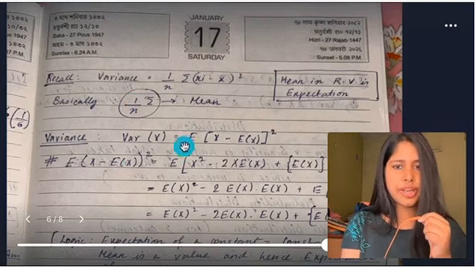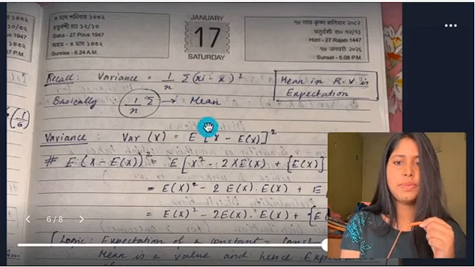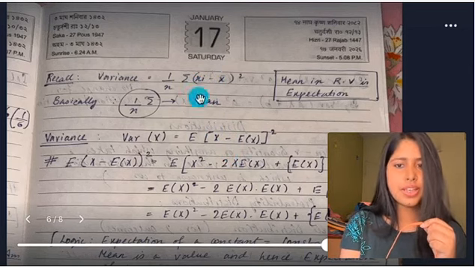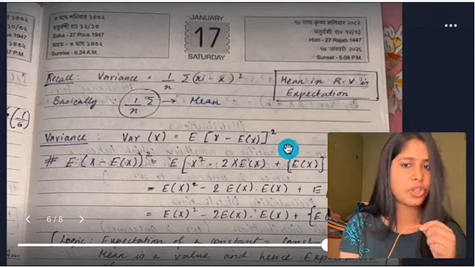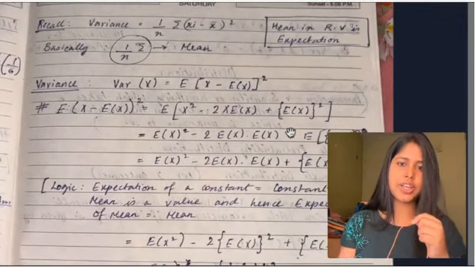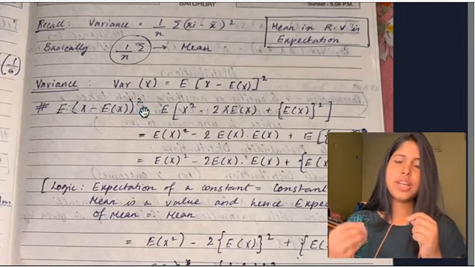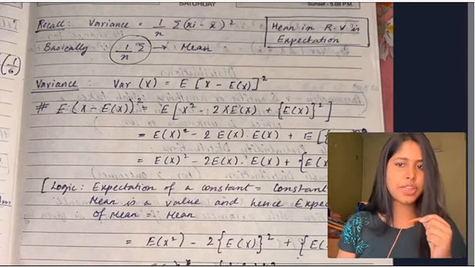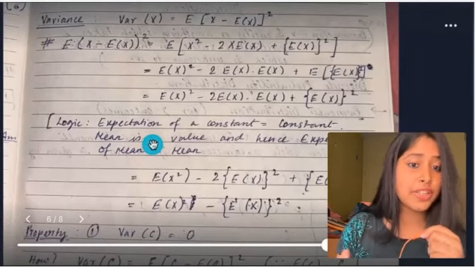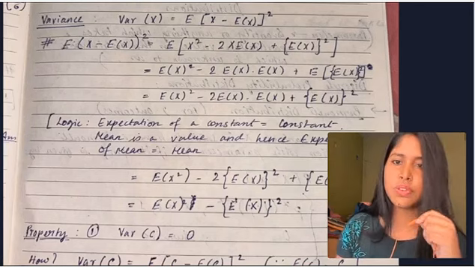So now put this in the formula for variance of x. See, variance of x is equal to expectation. This is the expectation because the mean in a random variable is expectation. So expectation of x, which is the value, minus again x bar, which is the expectation, whole squared. Okay, so we get the formula from that previous concept which we already learned. So variance of x is equal to expectation of (x minus expectation of x) whole squared. Now see, we derived another formula for variance, right? So here also we will derive it.